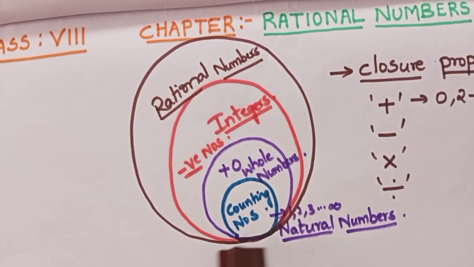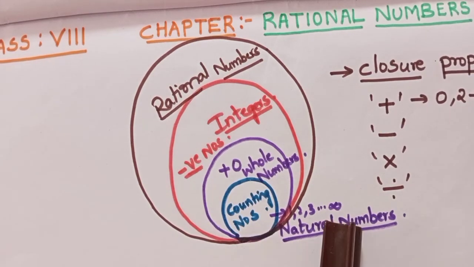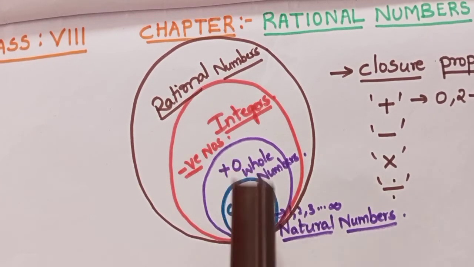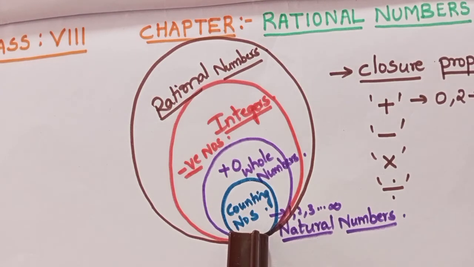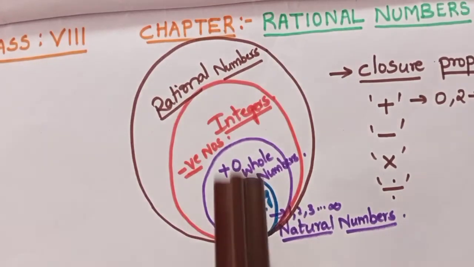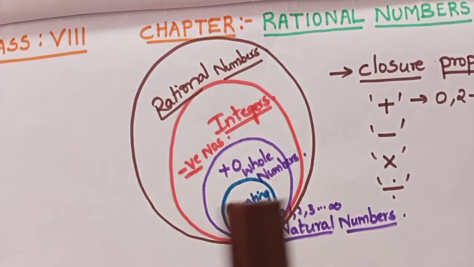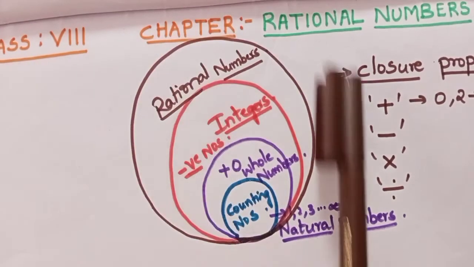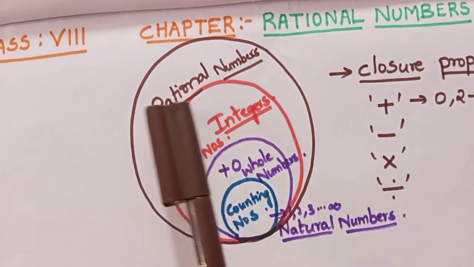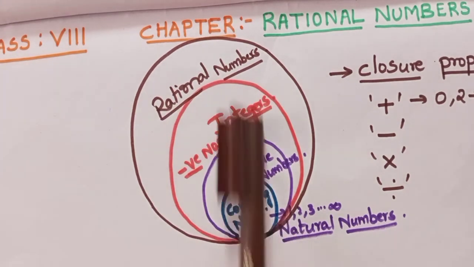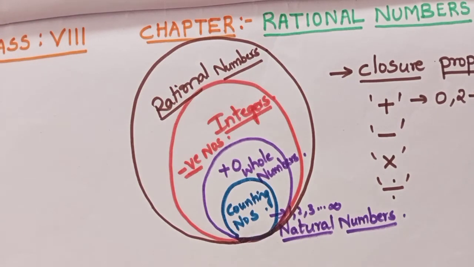First one is this. The smallest set is natural numbers. When we add 0 to it, a bigger set, whole numbers. When we add negative numbers to it, an even bigger set is formed, which is integers. Now an even bigger set we are going to learn about, that is our rational numbers. Just draw this, you'll get a good idea.